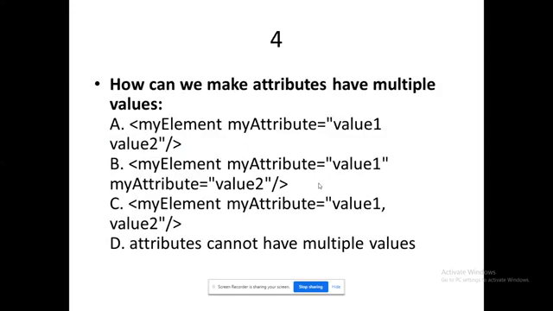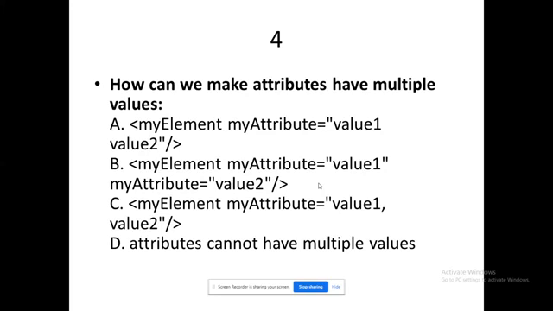Question number 4. How can we make attributes have multiple values? That means, even in terms of HTML you can think: can I give two background colors?